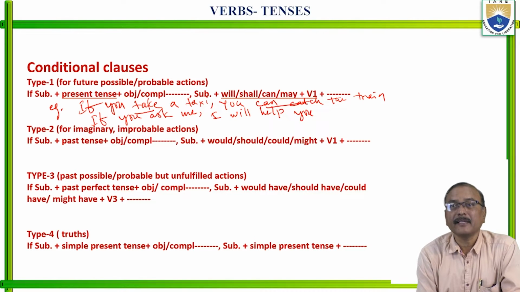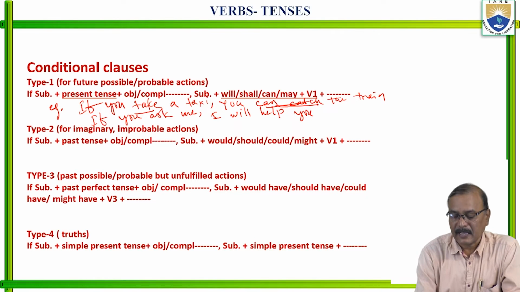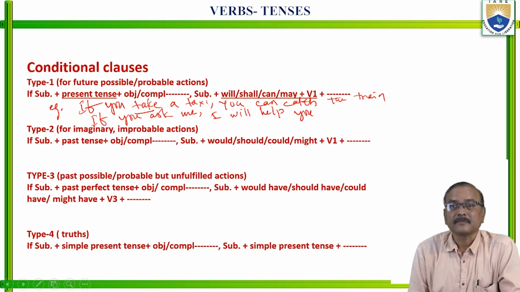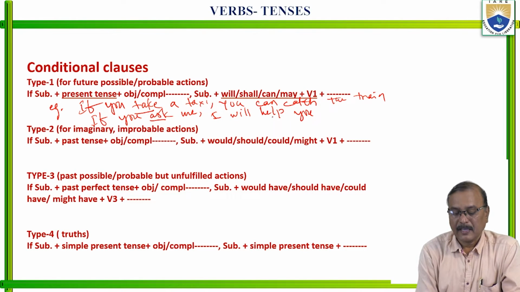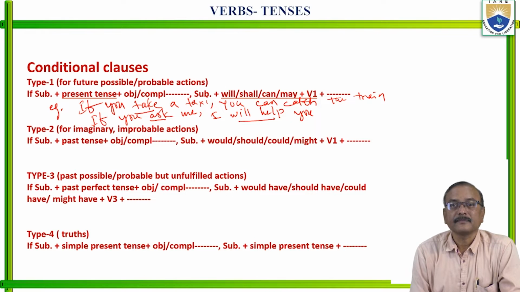Here, you can catch the train. This is catch. You see here, you can catch the train. If you ask me, I will help you. So this is also future, and here this is also future.